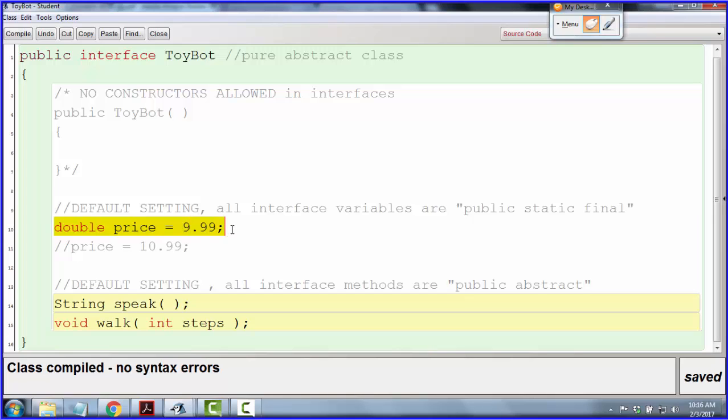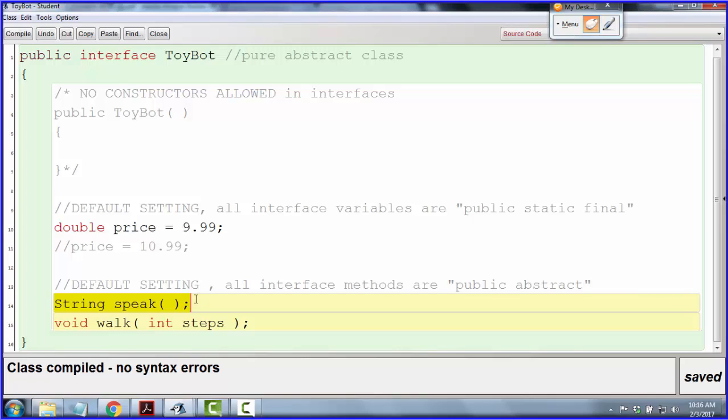If you try to change it to private, can't do it. If you try to change the value, can't do it. And methods are automatically set to public and abstract. And a consequence of them being abstract is that you cannot give them a body, right? You have to just simply end their method declaration with a semicolon.